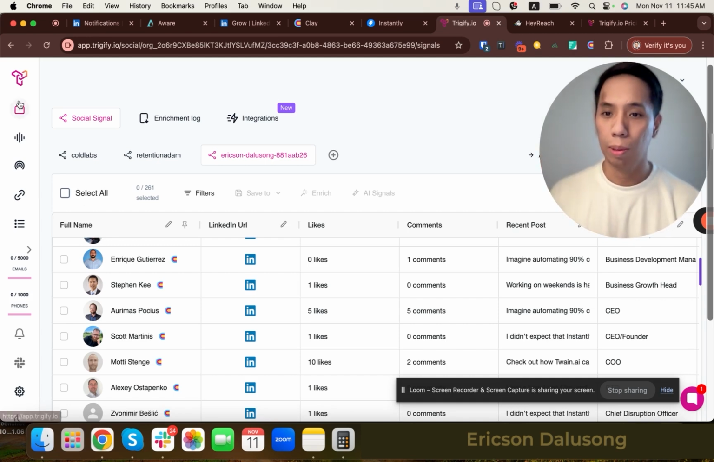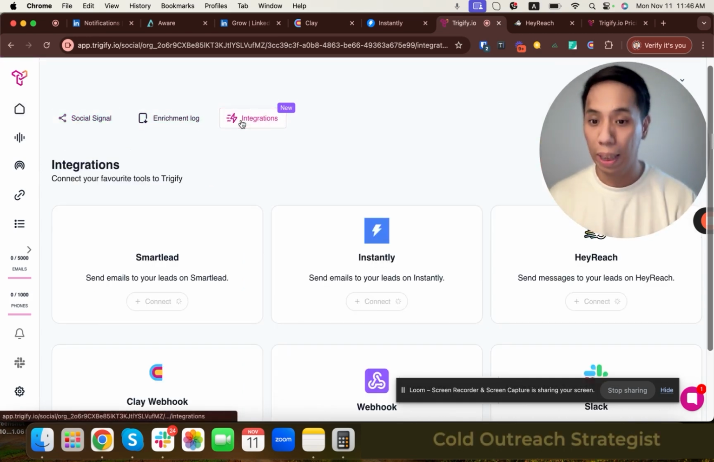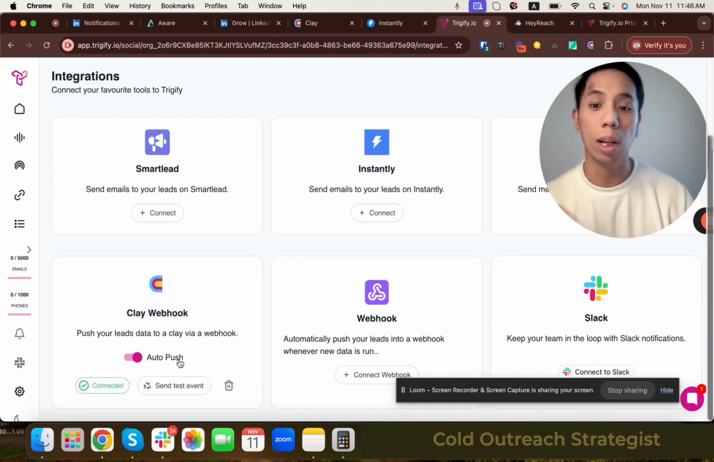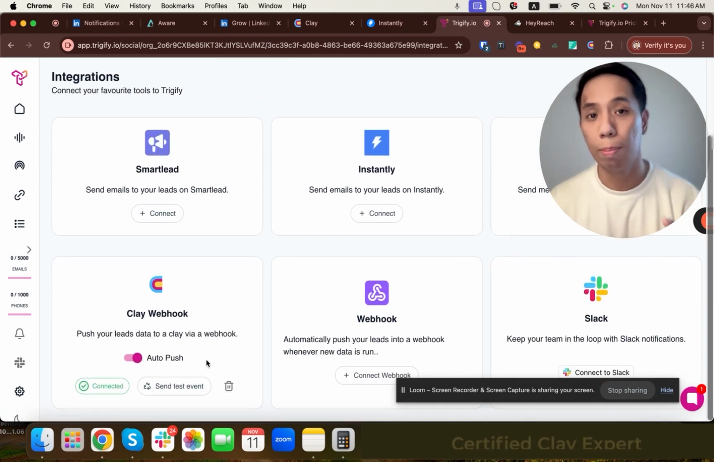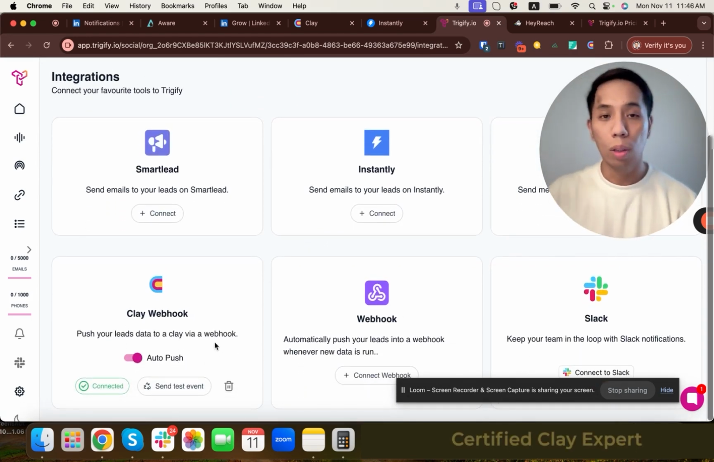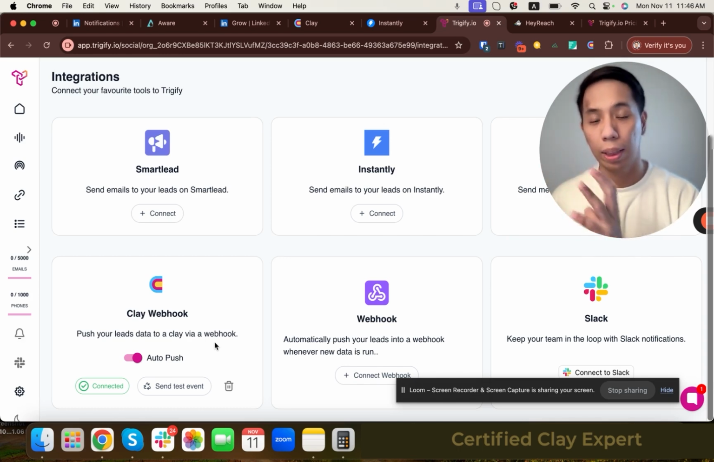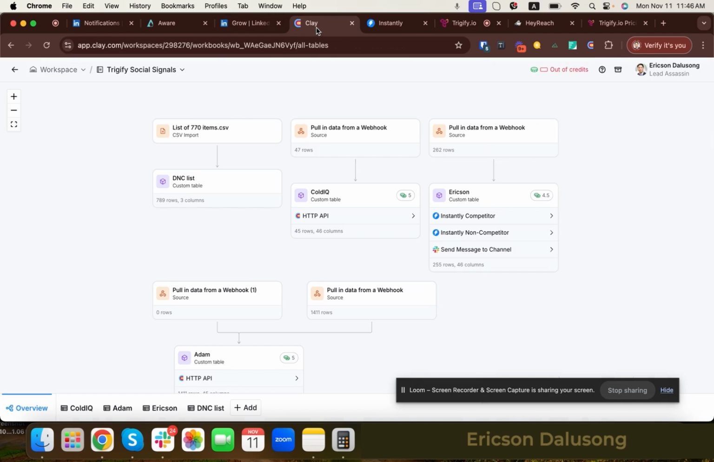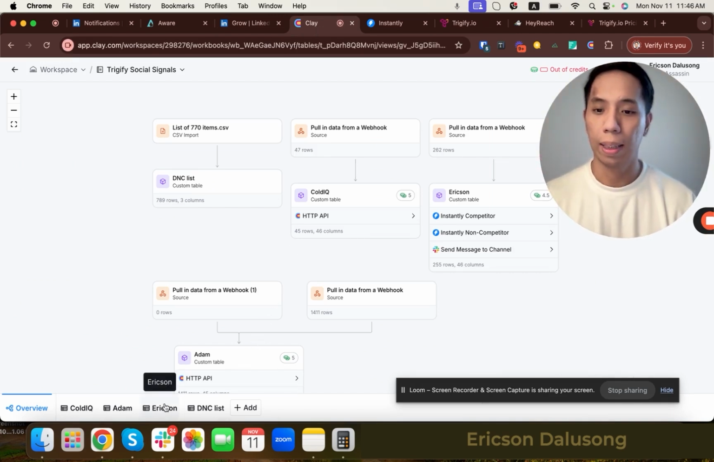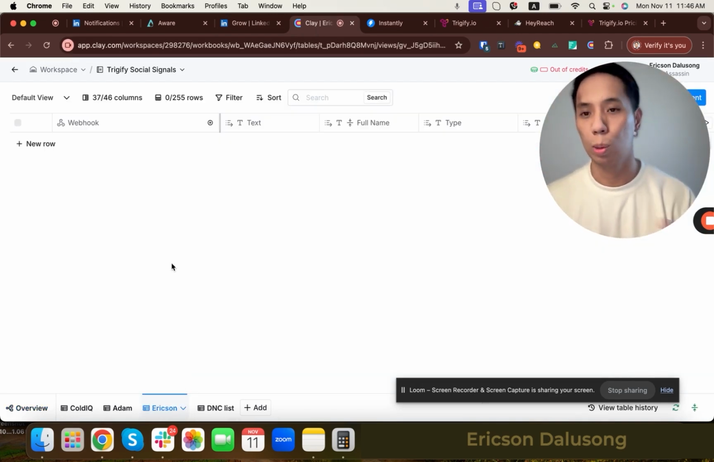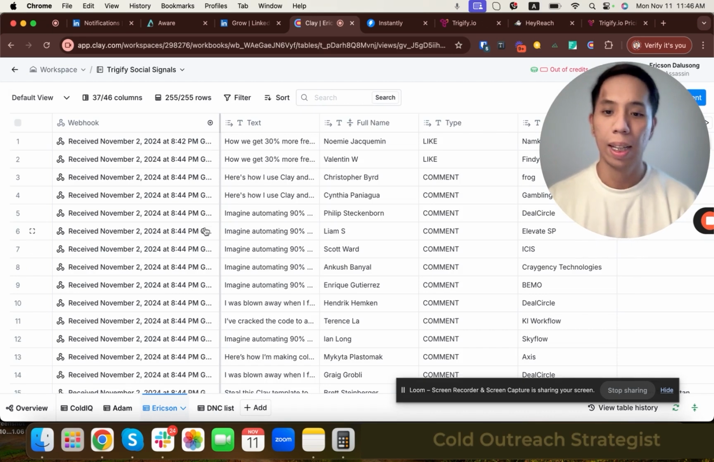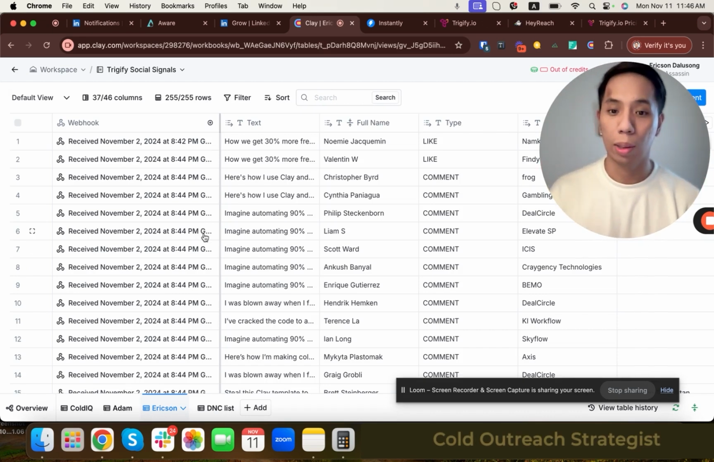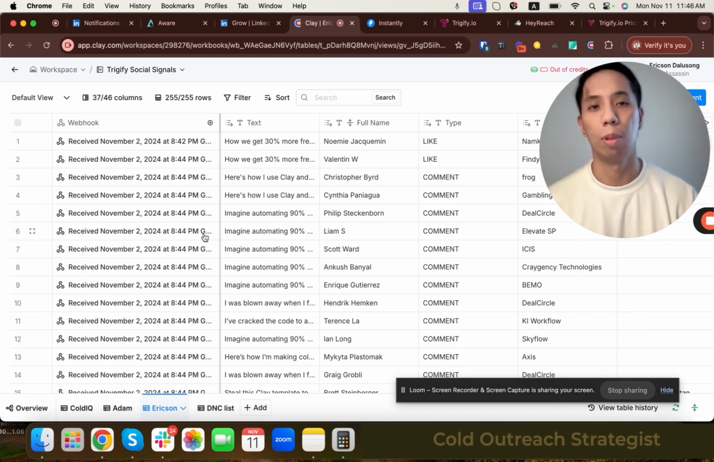The best part about using Trigify is that you can use their native integration with Clay. So all you have to do is set up a webhook URL, and all of the contacts that you have in Trigify can be pushed over to Clay. So this is the list that I pushed over to Clay. This came from Trigify, and these are all the contacts who have engaged in my LinkedIn posts.